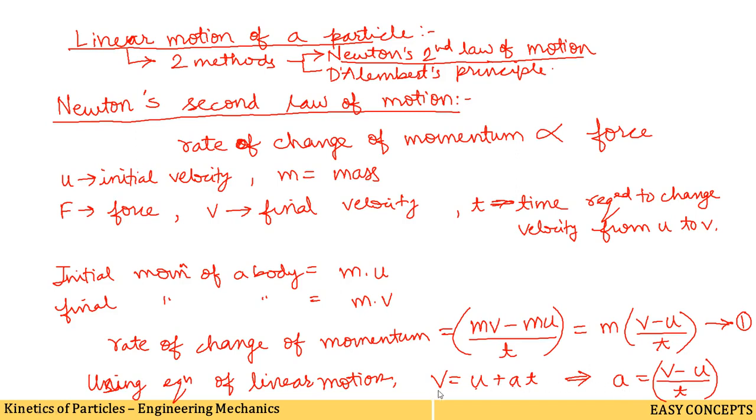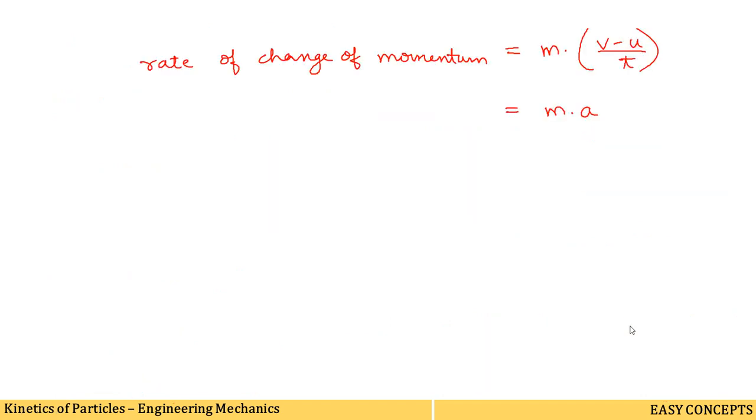This is the equation of linear motion. From here we found the value of (v minus u) by t as a. That's why we have replaced this (v minus u) by t by a. That means the rate of change of momentum is equal to m into a now. M stands for mass and a for acceleration.